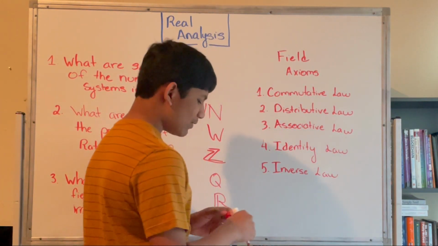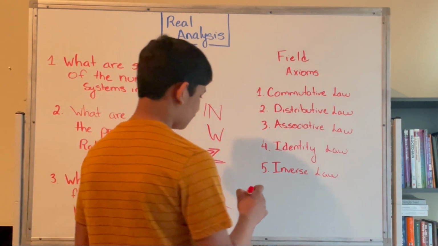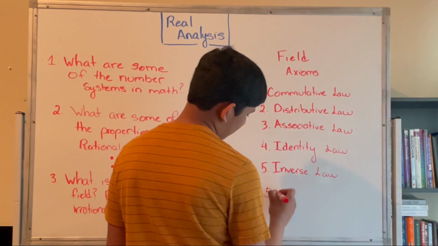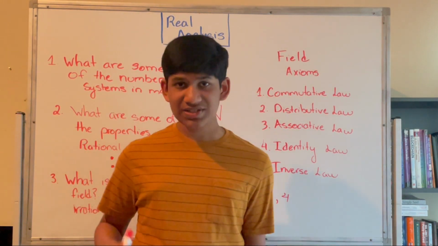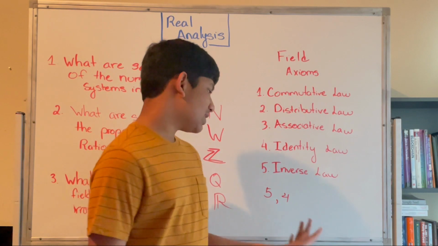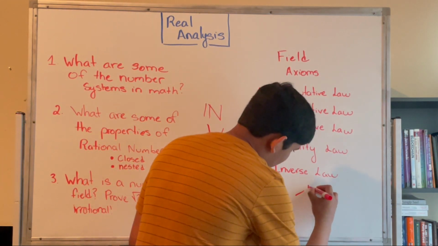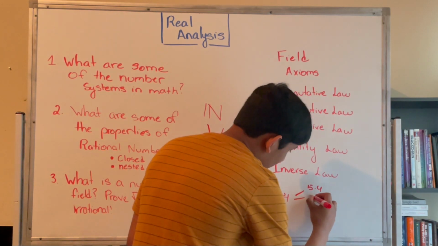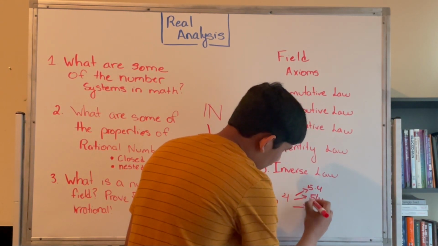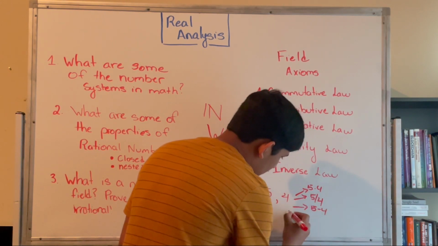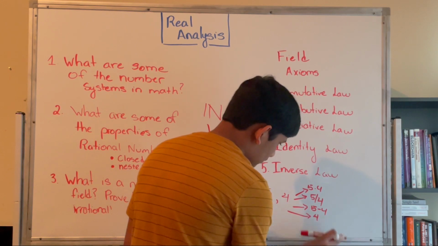Closed means that if we take any two numbers in the rational number system, so let's say we take 5 and 4, and we do addition, subtraction, multiplication, and division to these numbers. So let's write this out. We have 5 times 4, 5 divided by 4, 5 minus 4, and 5 plus 4.